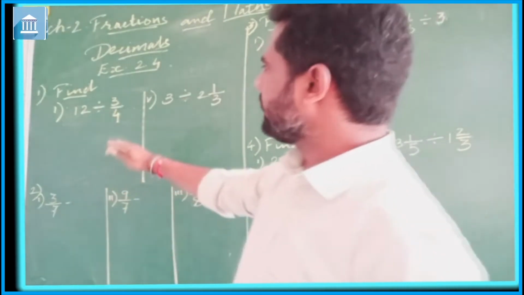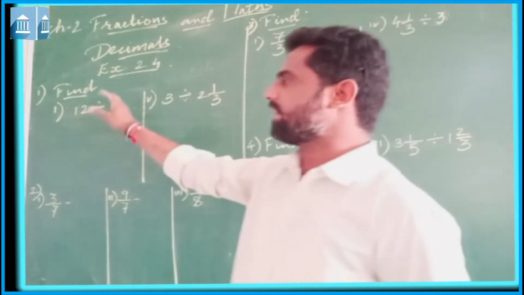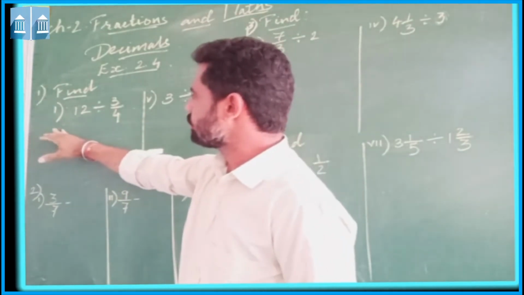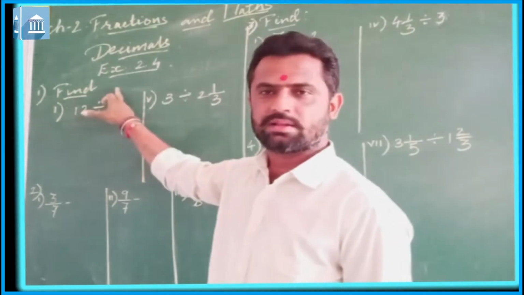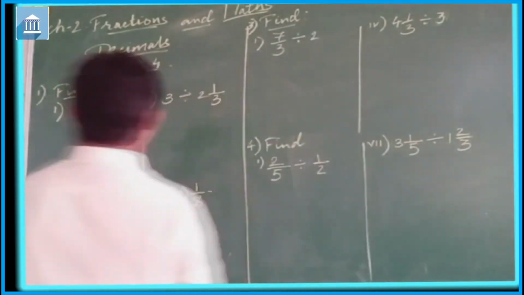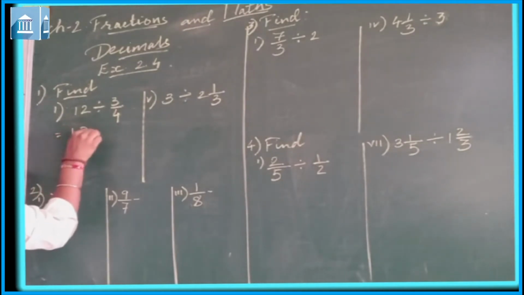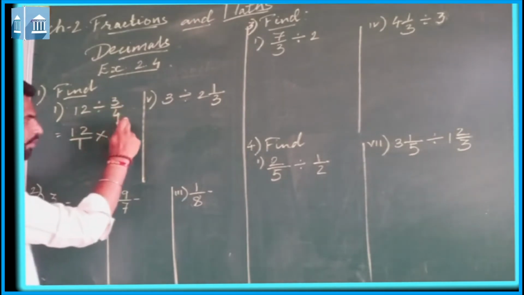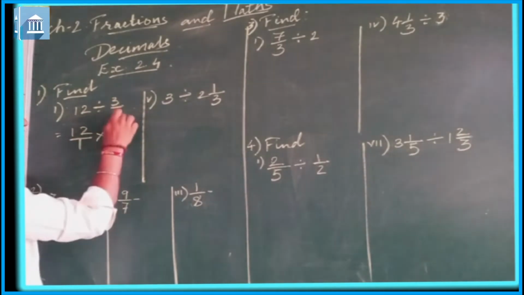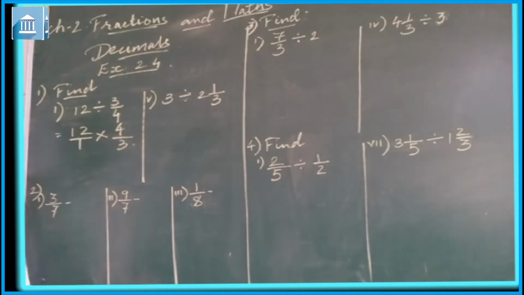Now let us see exercise 2.4. The first question is find. Let us do some of the questions. First is 12 divided by 3 upon 4. Now as we have done in the example, this will be 12 upon 1 multiplied by, in place of 3 by 4, we will write the reciprocal of 3 by 4, that will be 4 upon 3.